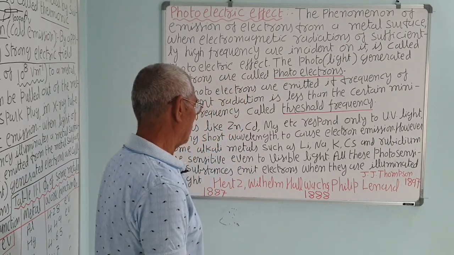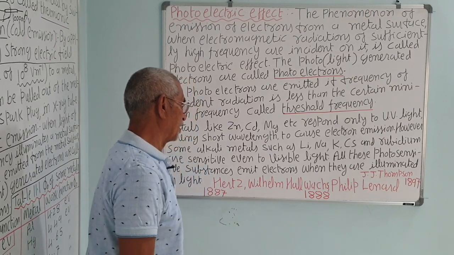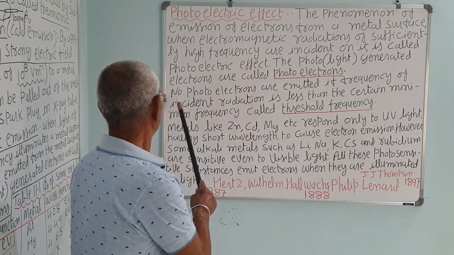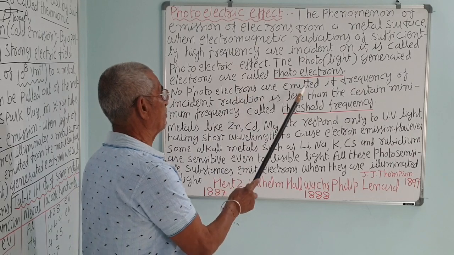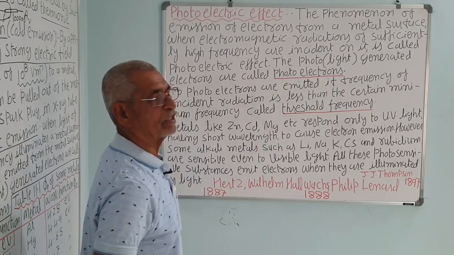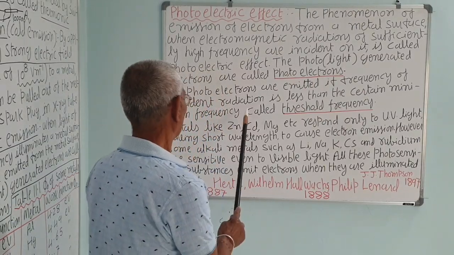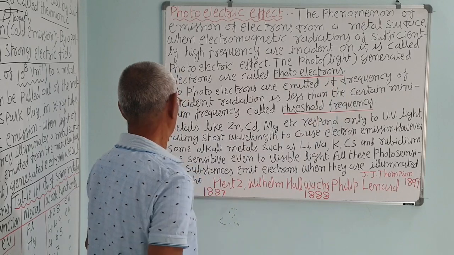We will see that later on. So, J.J. Thomson was the man to say that the electron is negatively charged. No photoelectrons are emitted if the frequency of incident radiation is less than a certain minimum frequency called the threshold frequency. Remember, threshold frequency.